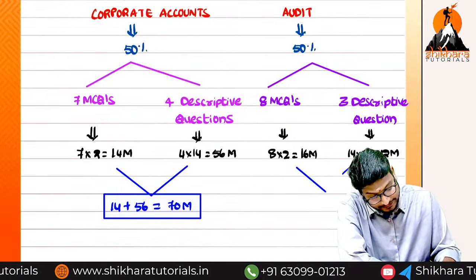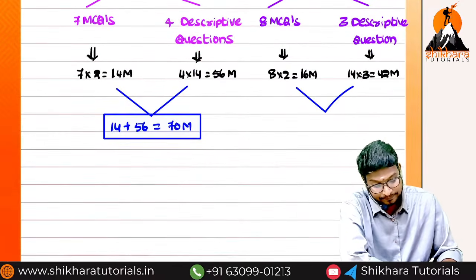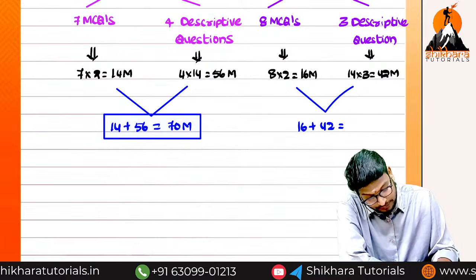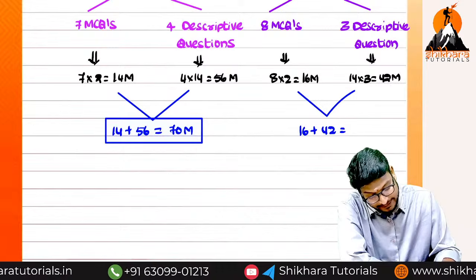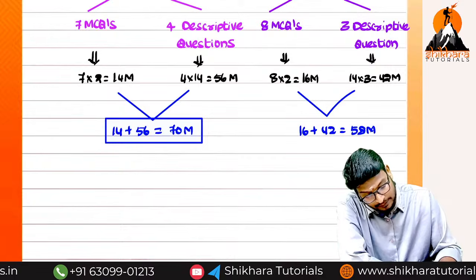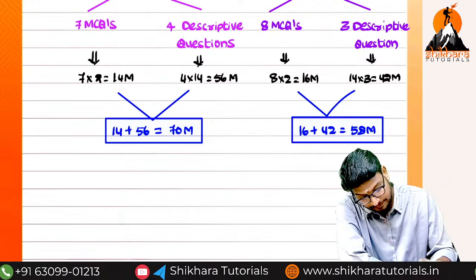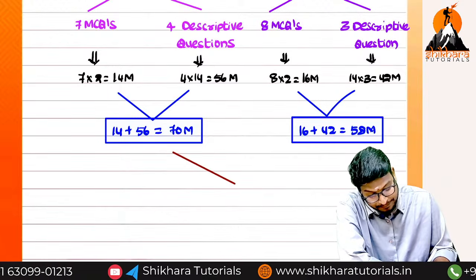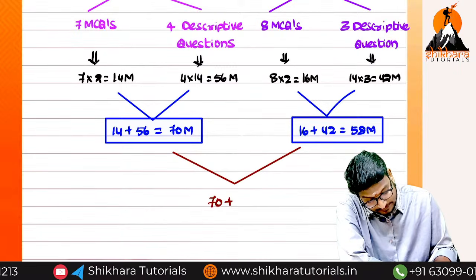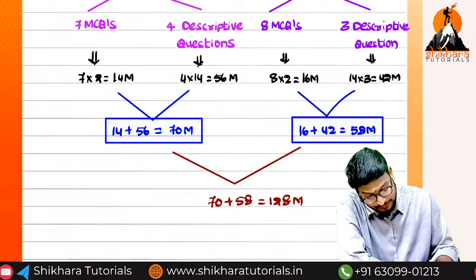Then what is the total? Do the total and reply, online students as well as face to face. So totally 16 plus 42 is equal to how much? 58 marks. That means the total examination paper, they will give for how many marks? 70 plus 58, that is equal to 128 marks, including the choice.